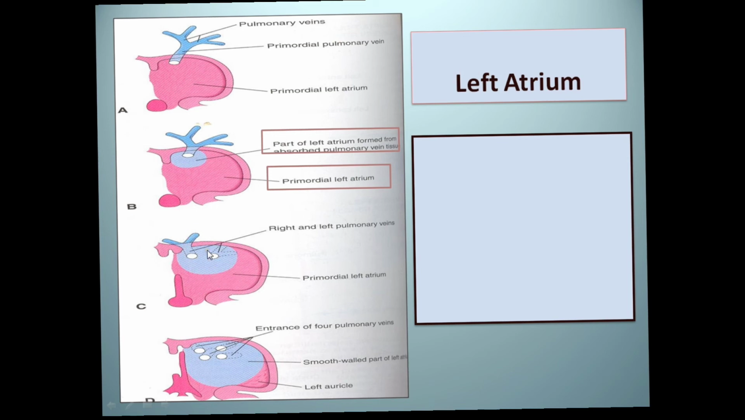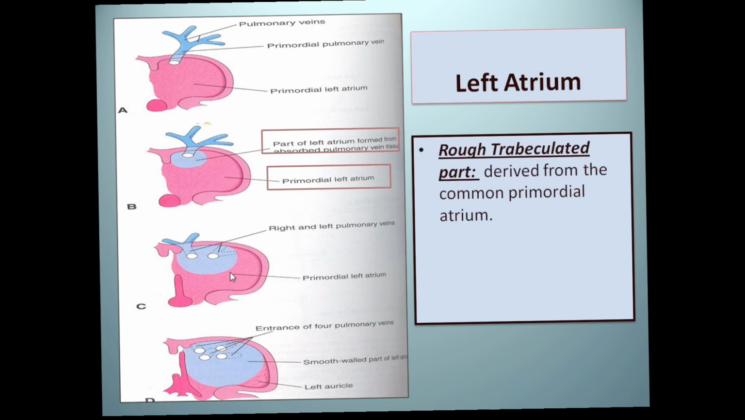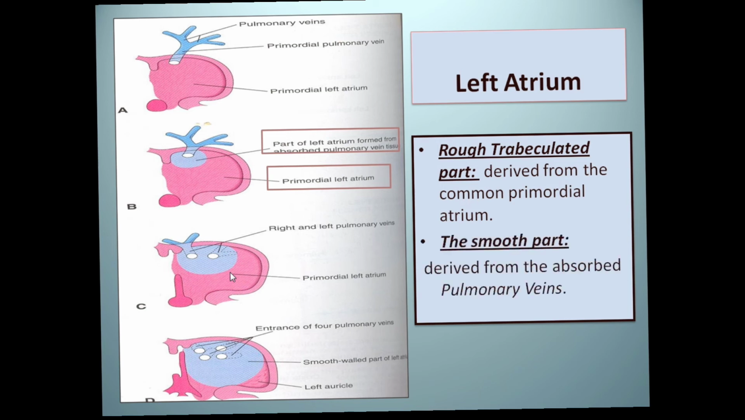So the smooth part of the left atrium is basically derived from the budding of the pulmonary vein. The budding is because of the pulmonary vein. The rough part is derived from the common primordium of the atrium, and the smooth part is derived from the absorbed pulmonary vein.